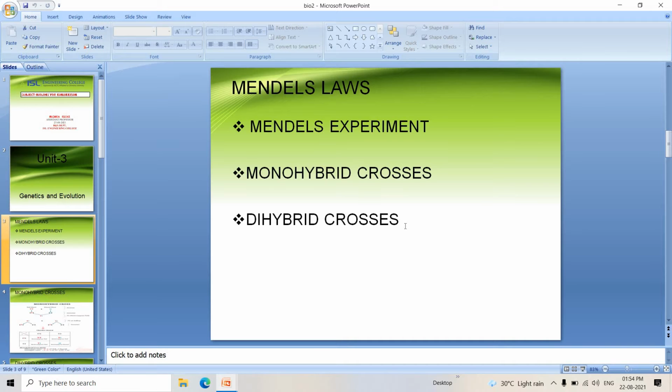He crossed some tall pea plants with short pea plants, and he proposed these principles based on his experiments with pea plants as monohybrid crosses and dihybrid crosses.